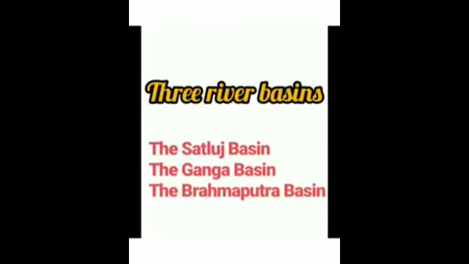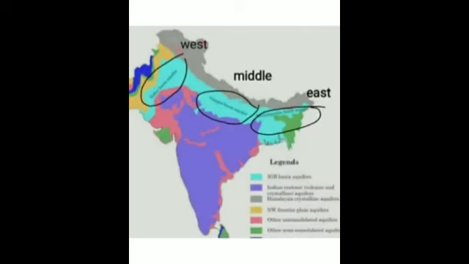There are three river basins in the northern plains. They are the Satluj basin, the Ganga basin and the Brahmaputra basin. Now let us know about the location of these basins. The Satluj river basin is located in the west, the Ganga river basin is located in the middle and the Brahmaputra river basin is located in the eastern side of India.